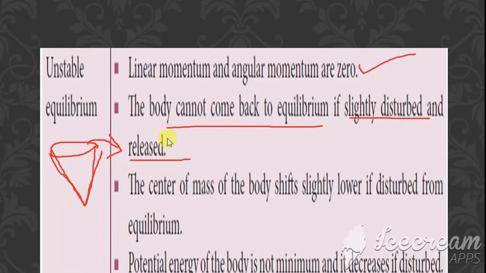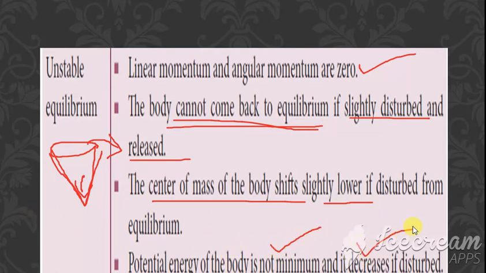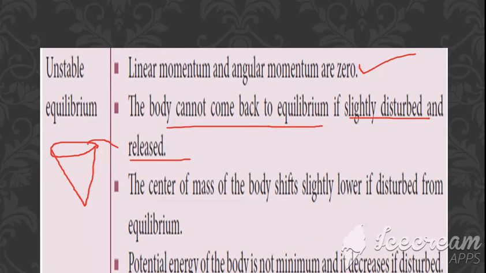No. So it cannot come back to the equilibrium position. Then the center of mass is slightly lower; it becomes lower. Then the potential energy is not minimum and it decreases. Before this, we saw that it is minimum and increases. Here it is not minimum and it decreases. So this is unstable equilibrium.